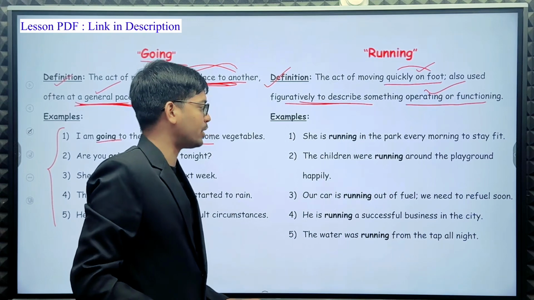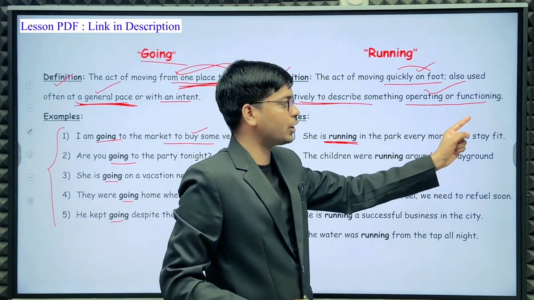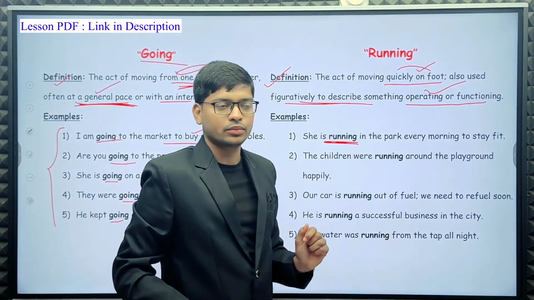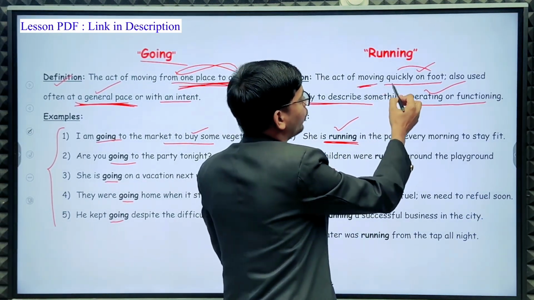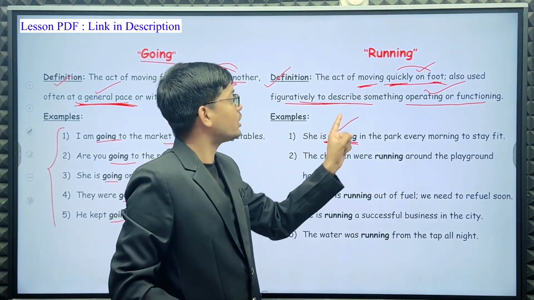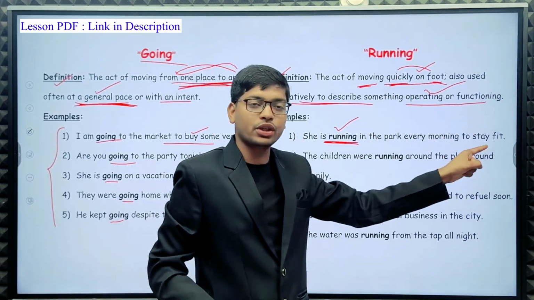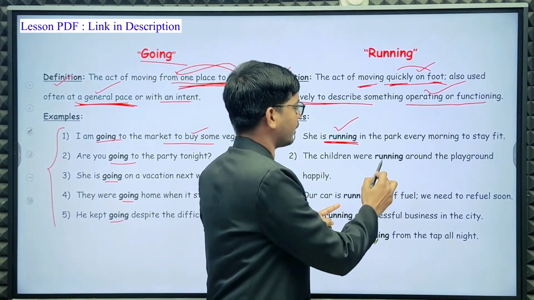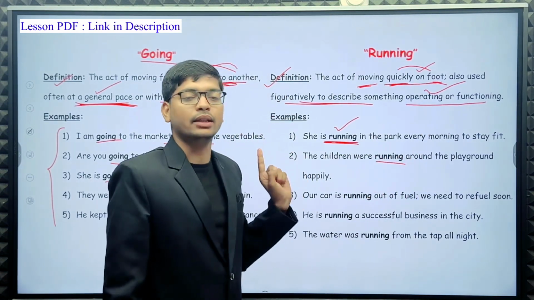Let's understand these examples. She is running in the park every morning to stay fit. Here, she is moving quickly on foot. Understand? Next, the children were running around the playground happily.